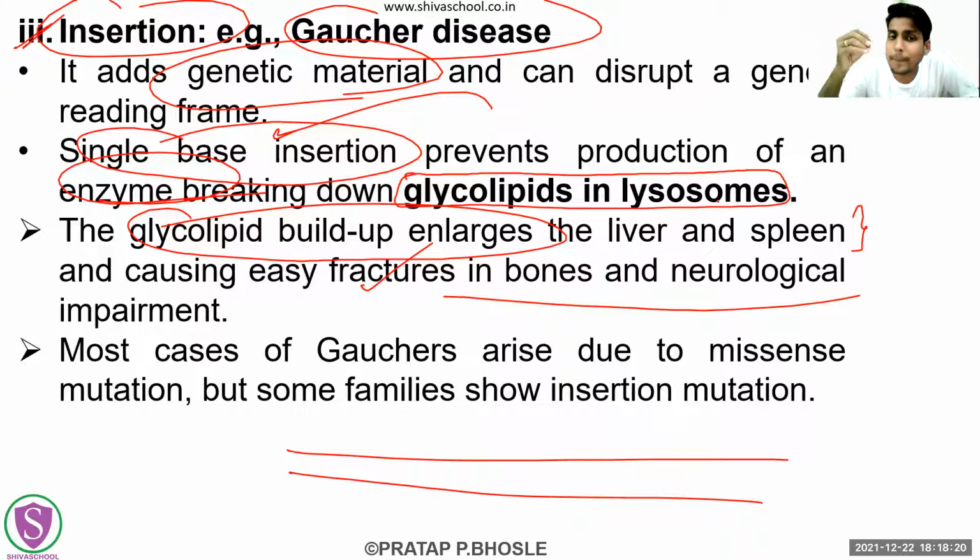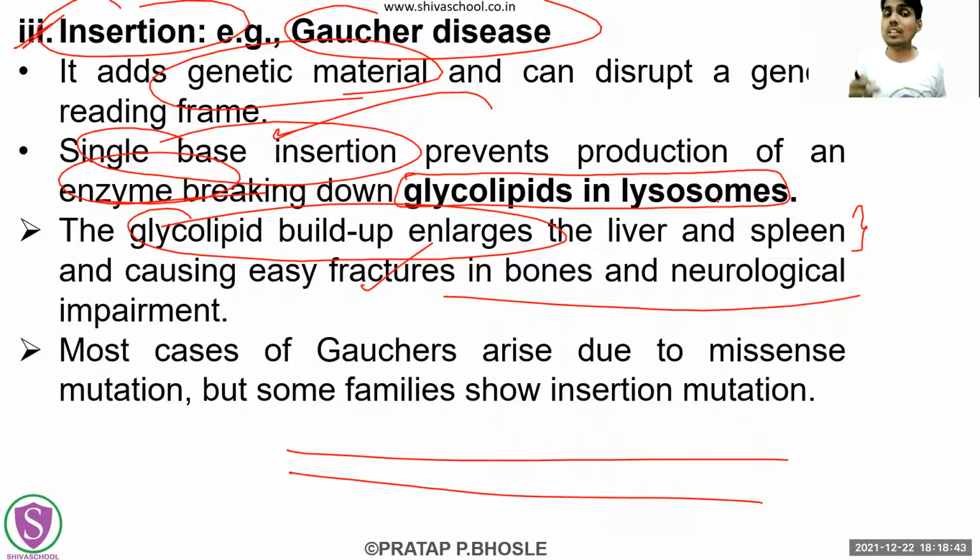Because of that build-up of the glycolipid, what is happening? Then ultimately your liver and spleen are getting enlarged. Then the ultimate pathophysiological effects: your bones are getting brittle, so they are also getting easily fractured. Then there can also be some neurological impairment. So this is all happening.